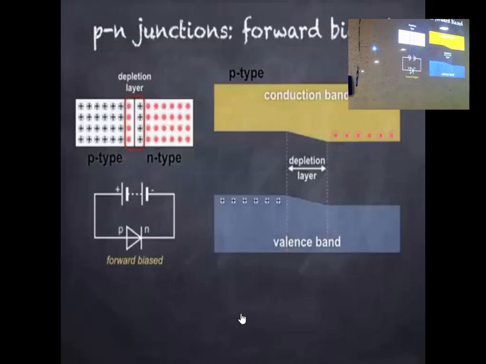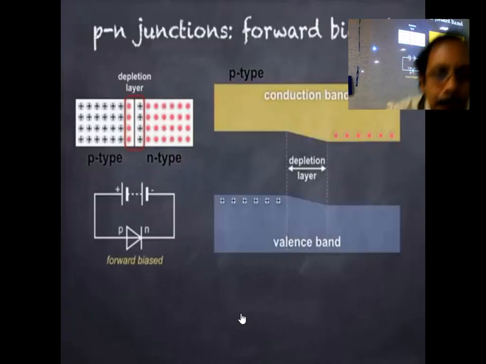When looking at the energy band model on the right, you've possibly noticed that when compared with the unbiased p-n junction, the slope in the depletion layer is reduced. This makes it easier for electrons to flow from n-type to p-type across the barrier, and similarly for holes to flow from p-type to n-type.